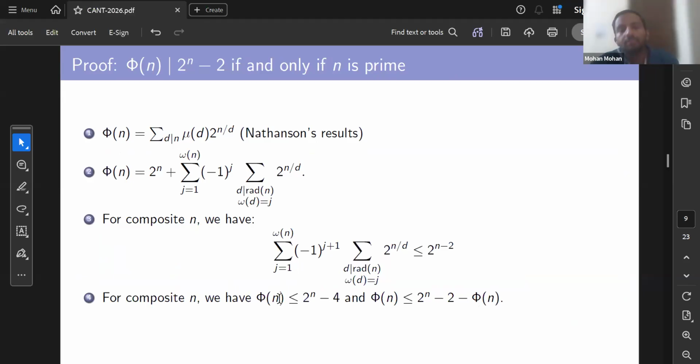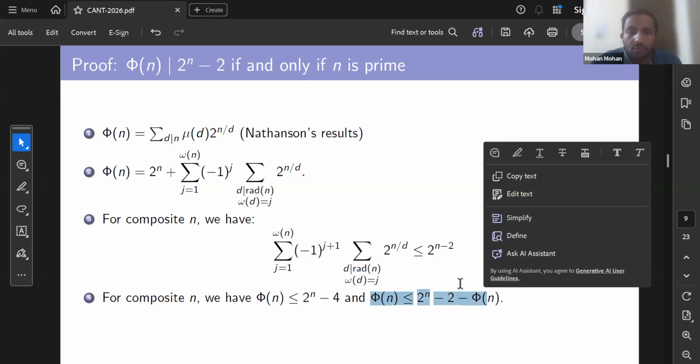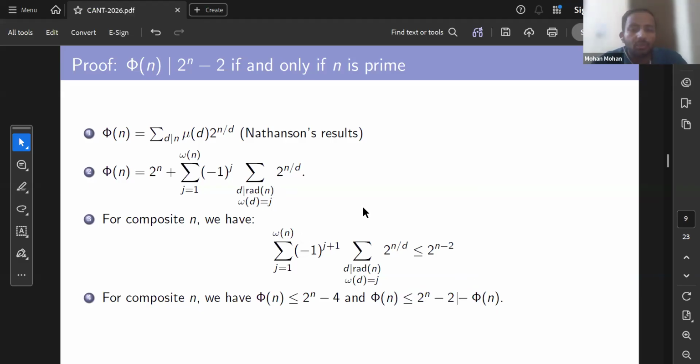And one can easily observe that for composite n, phi n is always less than or equal to 2 raised to the power n minus 4. And if we assume that phi n divides 2 raised to the power n minus 2, then this last inequality also holds. So simply substitute these two, the second and third, in the last inequality. One can easily obtain a contradiction. So that actually proves n must be a prime.